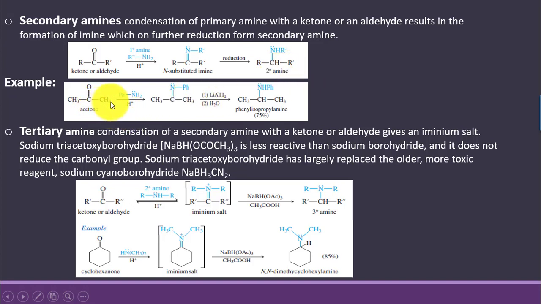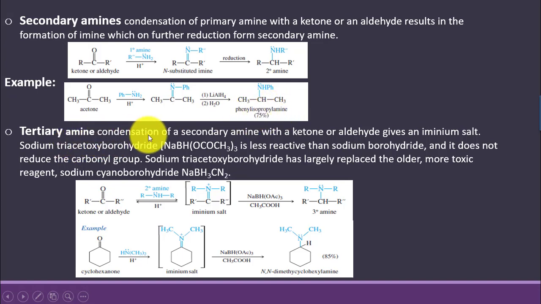Another example is given in which acetone is made to react with aniline, and we obtain N-phenyl isopropyl imine. And this on further reduction with lithium aluminium hydride leads to the formation of N-phenyl isopropyl amine.